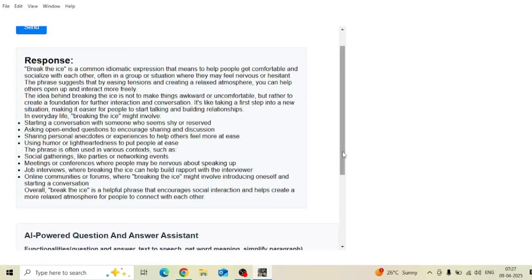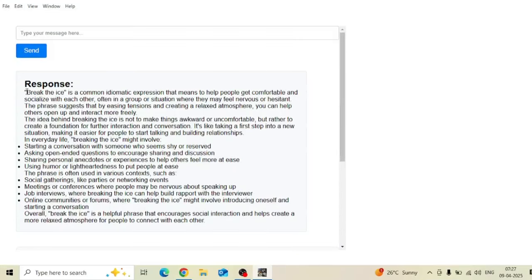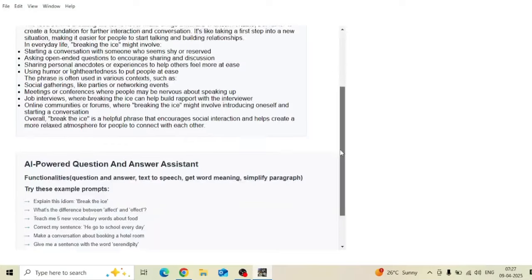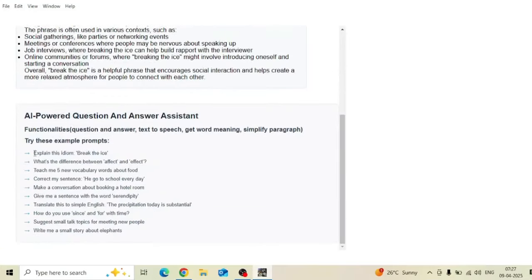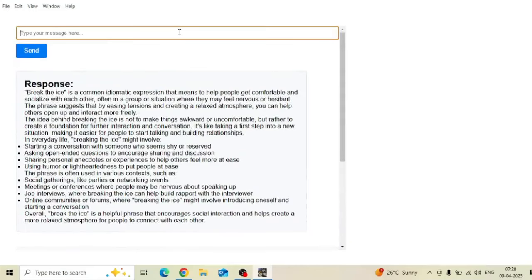Now, this has given me a lot of explanation, but I don't need that much explanation. So now what I can do is copy this prompt and type it here. I will ask it to answer in one or two sentences, because I can save the time, since it's taking a lot of time to generate the answer. Okay.